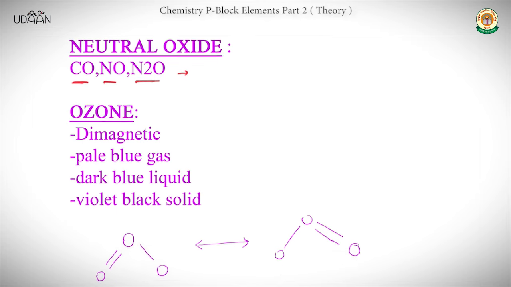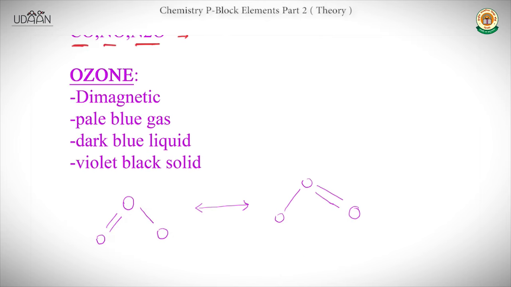Now move towards the very important compound, ozone. It is very important for the JEE syllabus. Every year the JEE asks from ozone, in organic and inorganic. Every year they ask, and its property is very important. So ozone has diamagnetic behavior. You have to learn it.